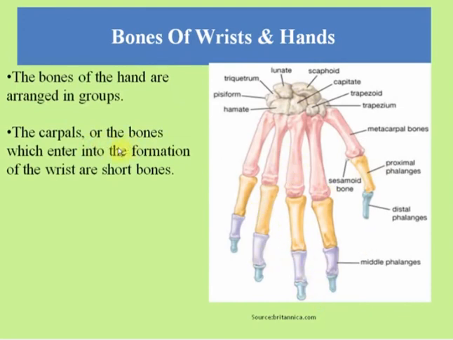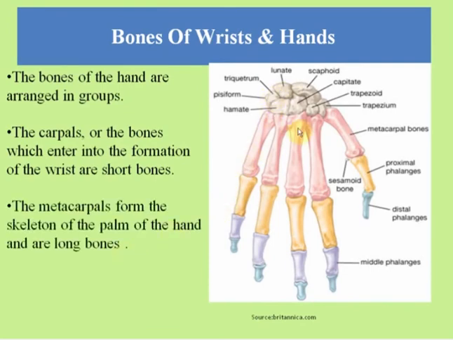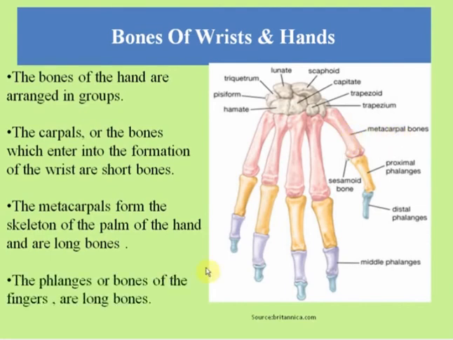Next, the carpals, or the bones which enter into the formation of the wrist, are short bones. The bones of the wrist are short bones, which we call carpal bones. Next, the metacarpals form the skeleton of the palm. Metacarpal bones are longer bones. The phalanges, or the bones of the fingers, are longer bones. These are proximal phalanges, distal phalanges, middle phalanges.